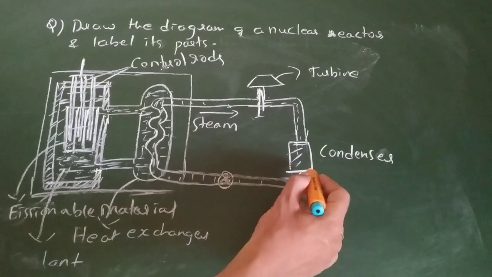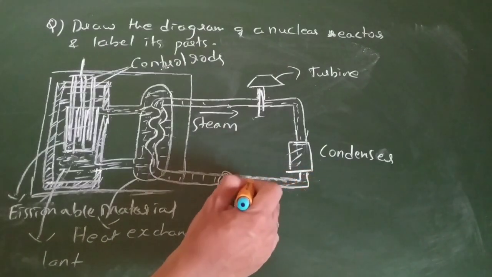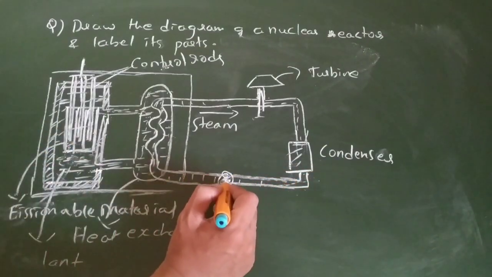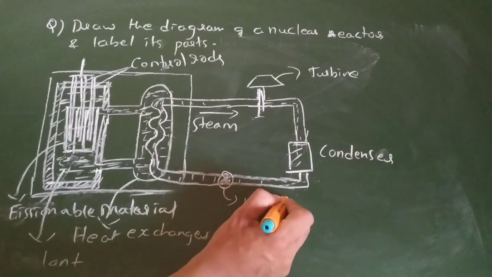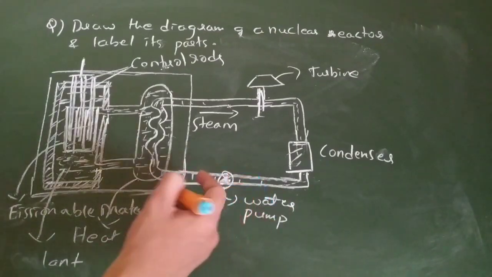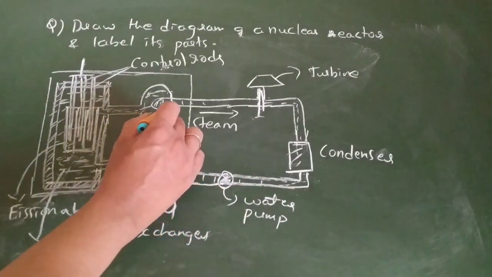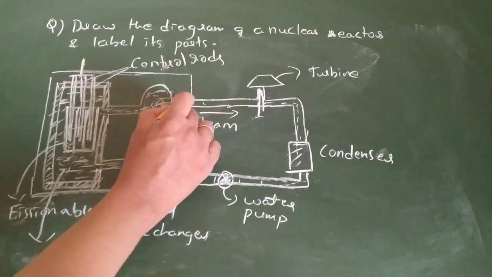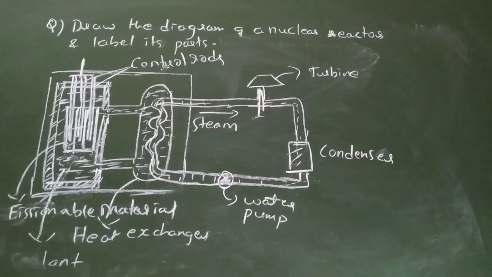To cool this steam and convert it into water. Again that water is going to come. This is a water pump which is being used. A water pump is used to push the water again inside here. Again the heat is absorbed, it will get steam, it will go like this. Are you getting that? These are the things which happen in the process. I believe you have understood.